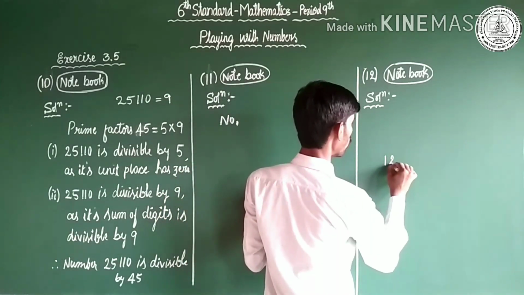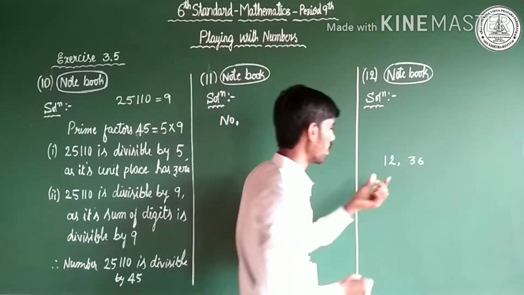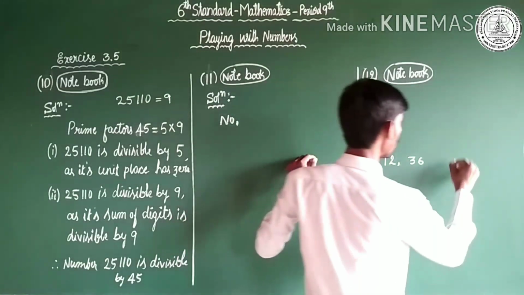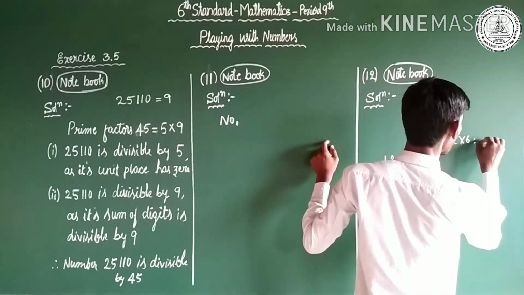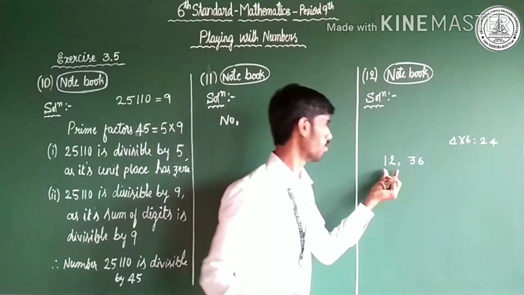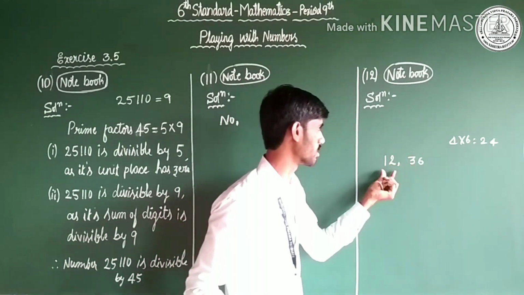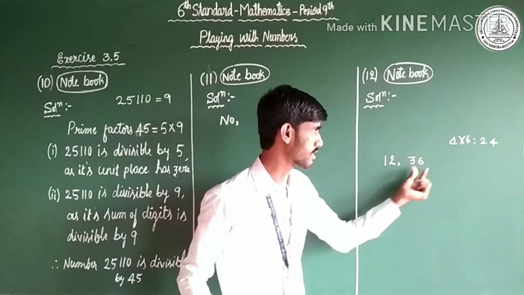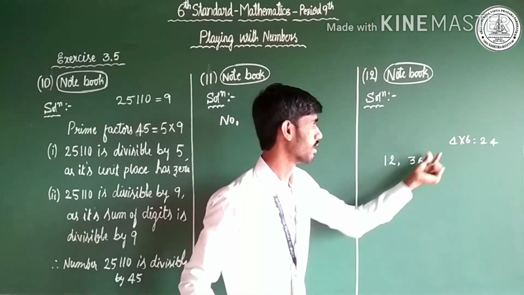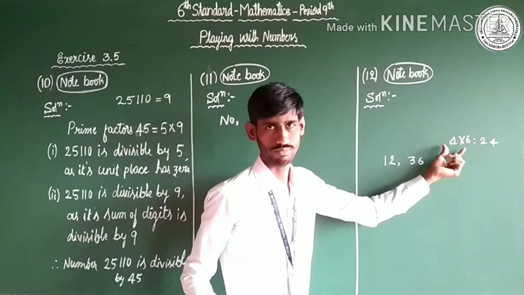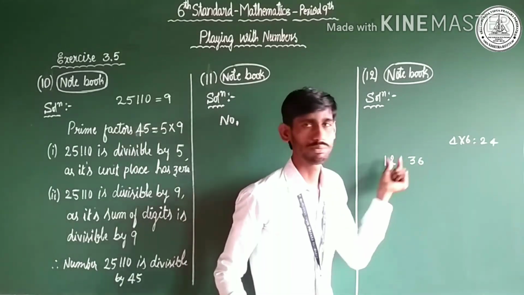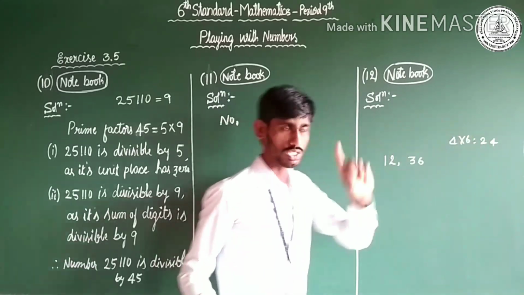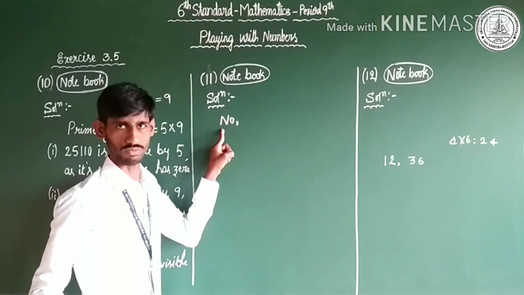Observe here. 12 is divisible by 4. 12 is divisible by 6. 36 is divisible by 4 and also 6. But 12 is not divisible by 24. 36 is not divisible by 24. That's why I have written no.